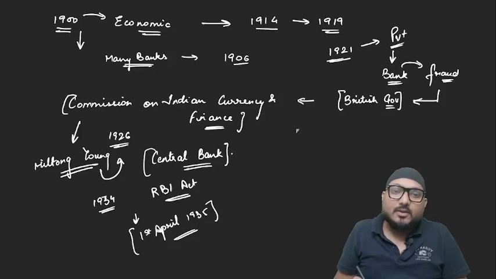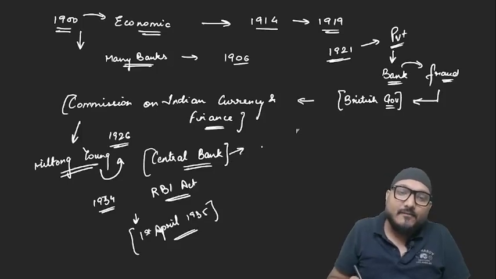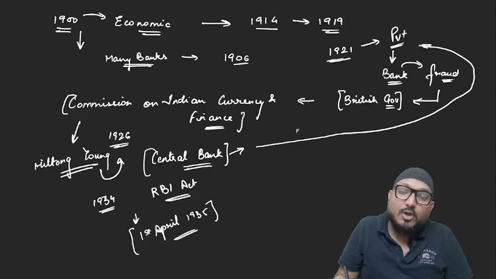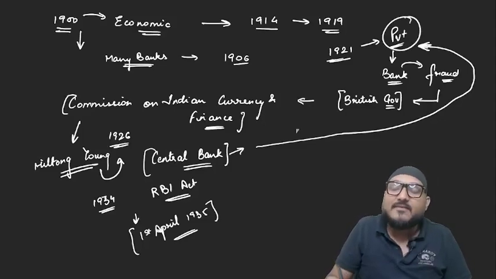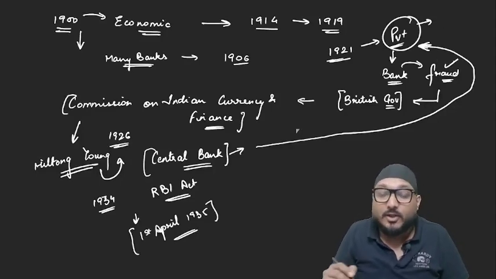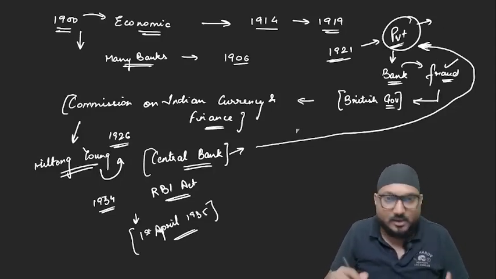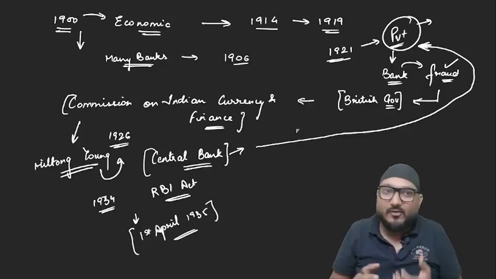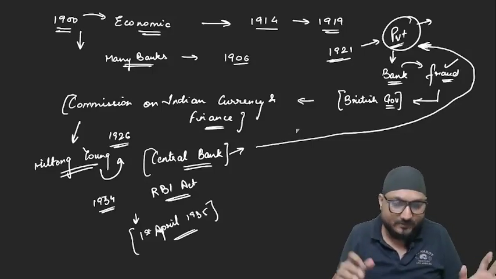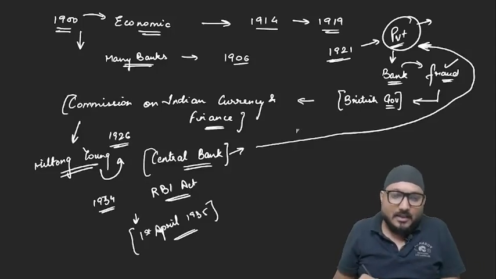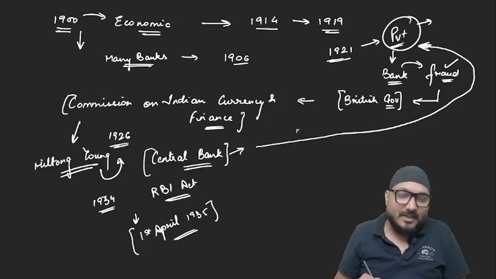That was to create a central bank which could administer such private banks or look into the activities of such private banks, so that these private banks do not indulge in any kind of fraudulent activities. Clear? So everybody is clear why RBI was created, what was the history behind the creation of RBI. Alright. So RBI was created on 1st of April 1935.